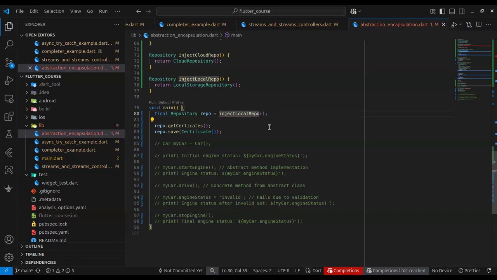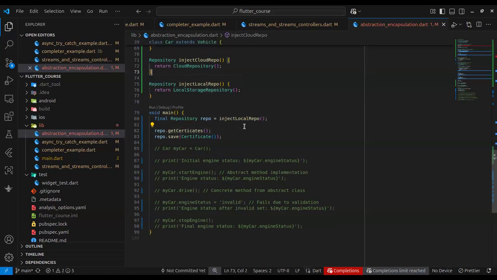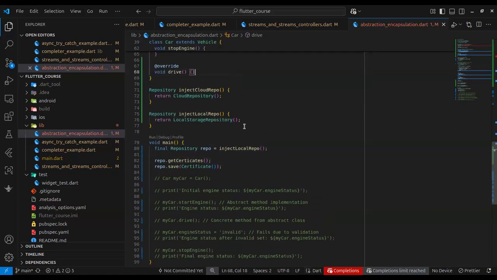It doesn't really matter. Okay, the interface stays the same. I can get certificates and I can save certificates. So this just shows you what you can do with abstraction. It abstracts away the detail from the actual implementation.